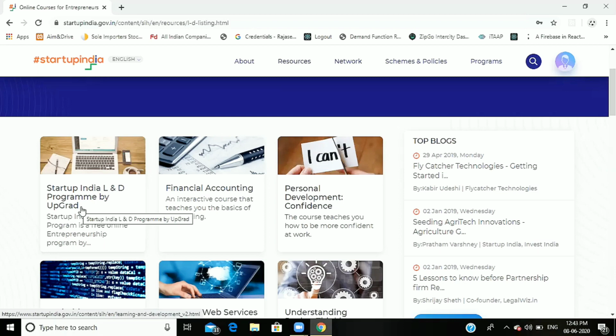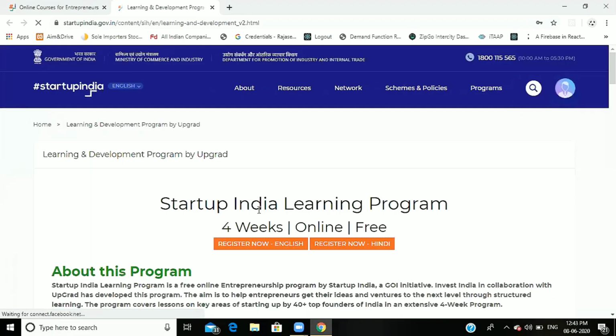You have to know first of all that Startup India is not an e-learning platform. It combines all e-learning platforms for students, because we are in the corona crisis. That's why it offers e-learning platforms, and some platforms give only free certificates, and some do not give free certificates, only a free online course. Here Upgrad gives free certificates to you. This is the Startup India L&D program by Upgrad; click that link and go to that page.